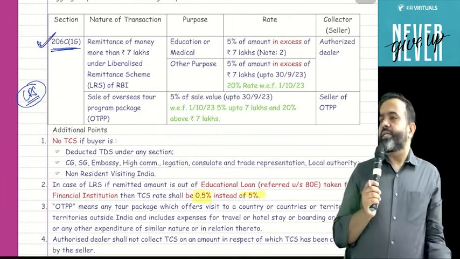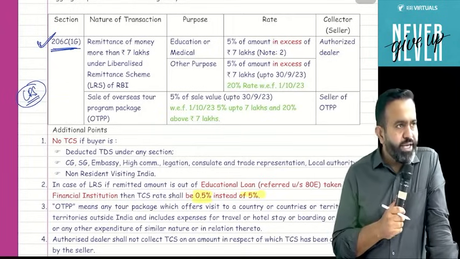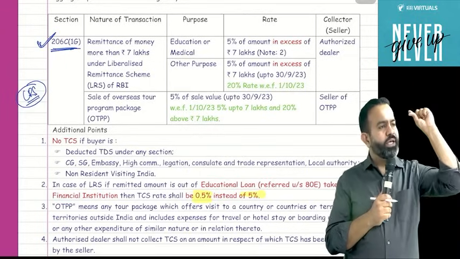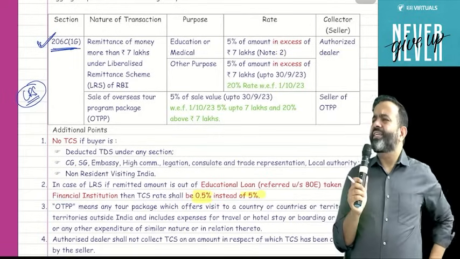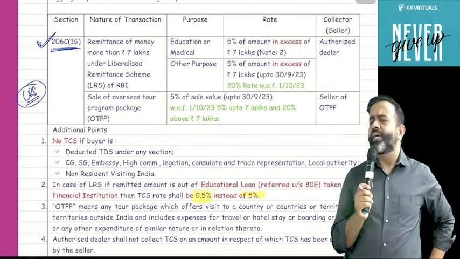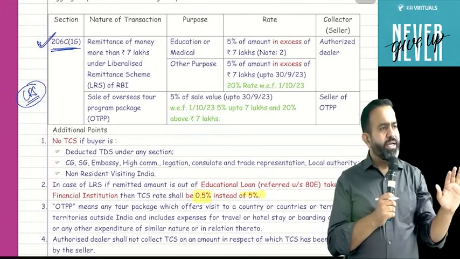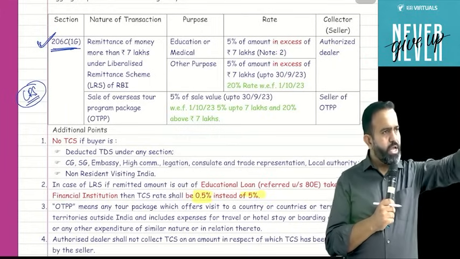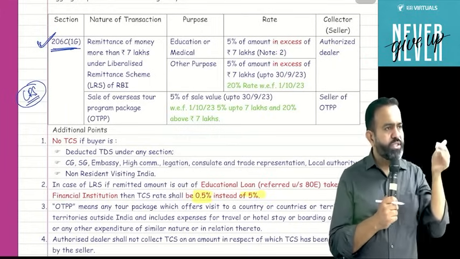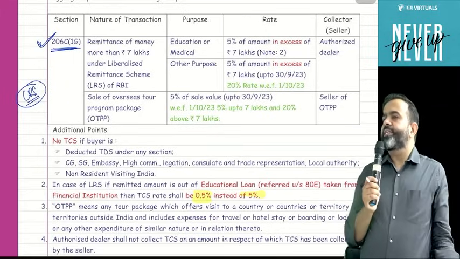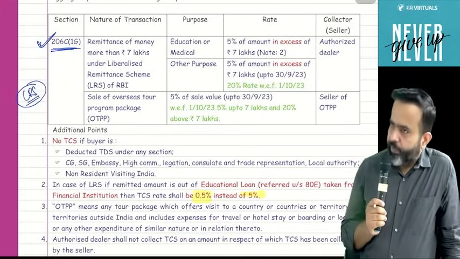Suppose I have taken an educational loan from HDFC Bank, and that same money I am sending outside India for the educational purpose, then the TCS rate is only 0.5% instead of 5%. So normally in case of education and medical, the TCS rate is 5%, but if you have taken an educational loan and the same money is remitted outside India, then the TCS rate is 0.5% instead of 5%.